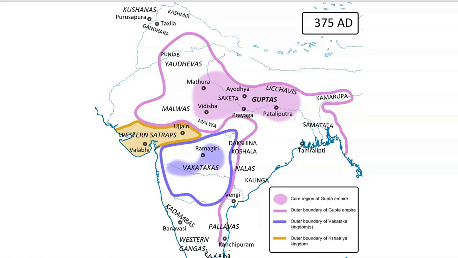Both of them wanted to check each other's power. The Chalukyas wanted to control the Pallava section, and the Pallavas wanted to control the Chalukya area. That means the Pallavas controlled Kanchipuram, very near the Kaveri Delta.